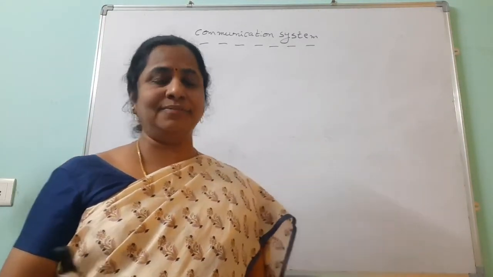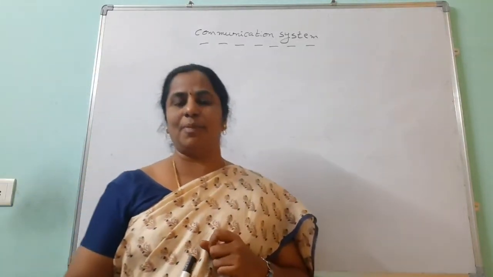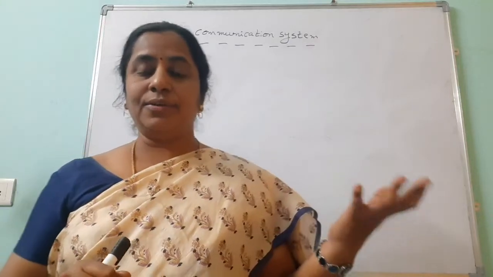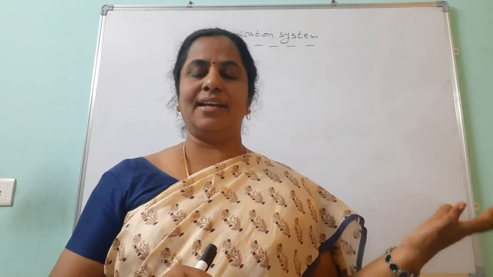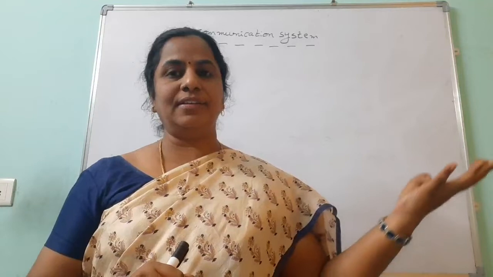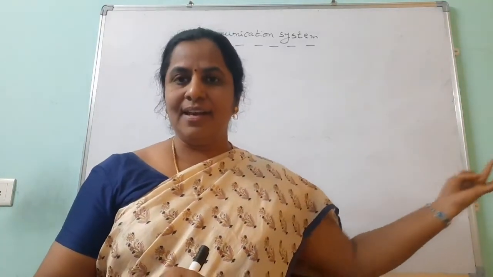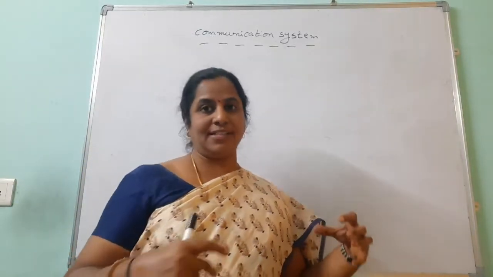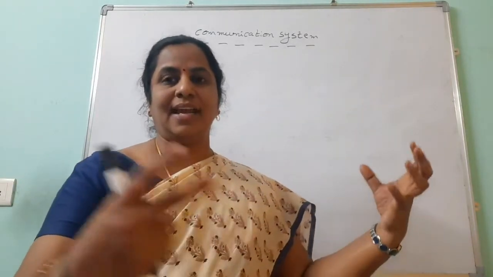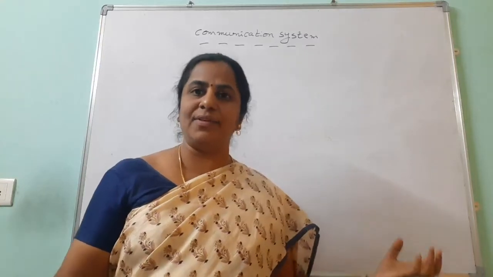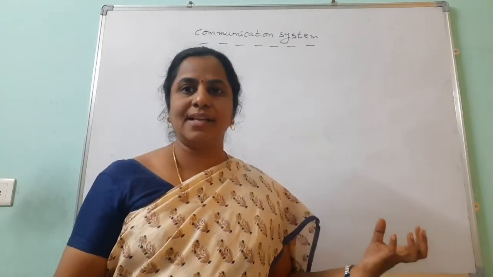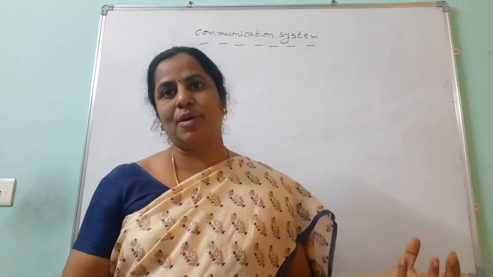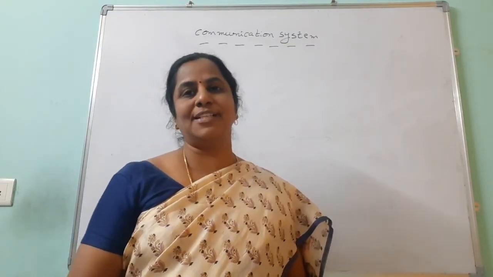Then the last one: these days we are using mobile phones. Mobile phones are based on which communication? You know how many types of communications are there? Ground wave, it's a very low range. Then skywave, already explained that. Last one is the space wave propagation. With the help of space, we are sending the signals to the satellite. Then the satellite is sending to the channels. Anyway, we are getting the information, and based on that, our mobiles also work. So what is the answer for this: mobile phone communication is space wave communication.